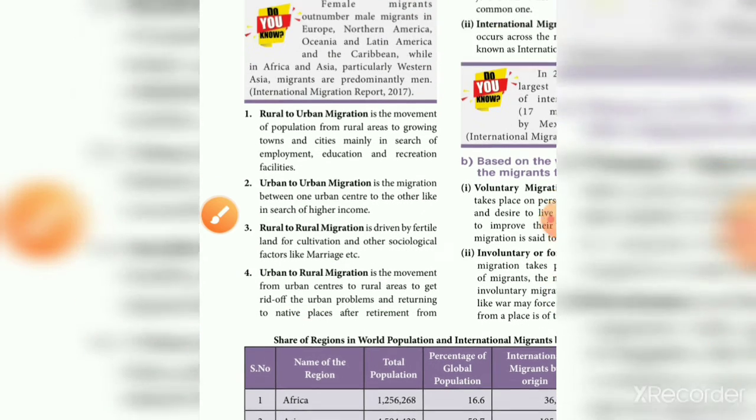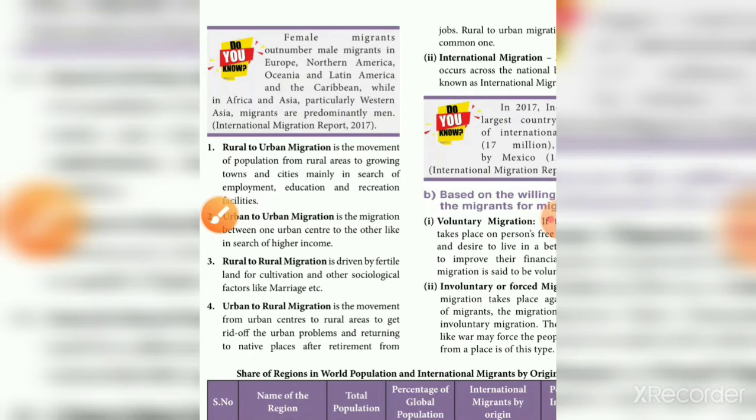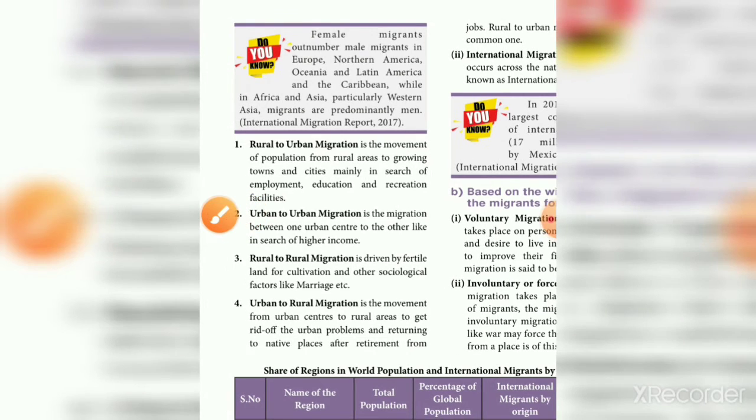And next we want to discuss the number of migrants by gender, male or female. Female migration outnumbers male migration in some places. Where is that? Europe, where female migrants are in excess of male migrants.